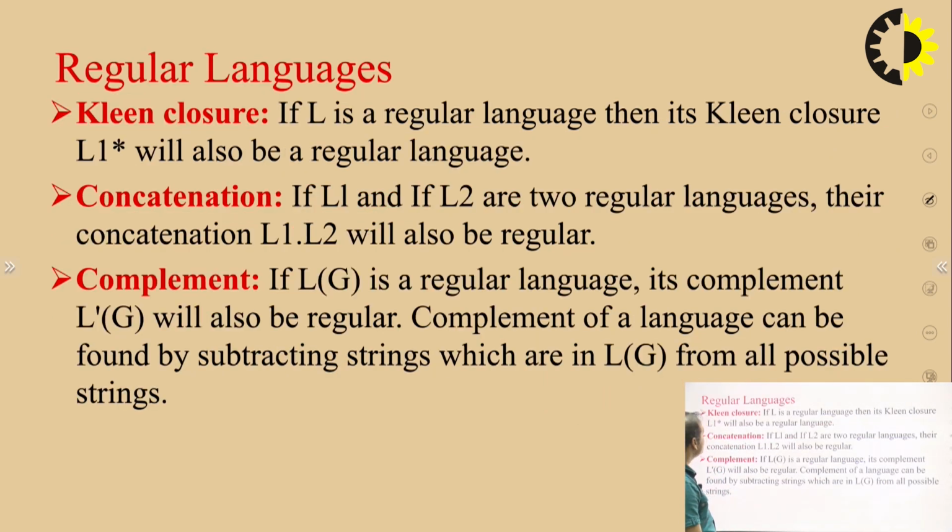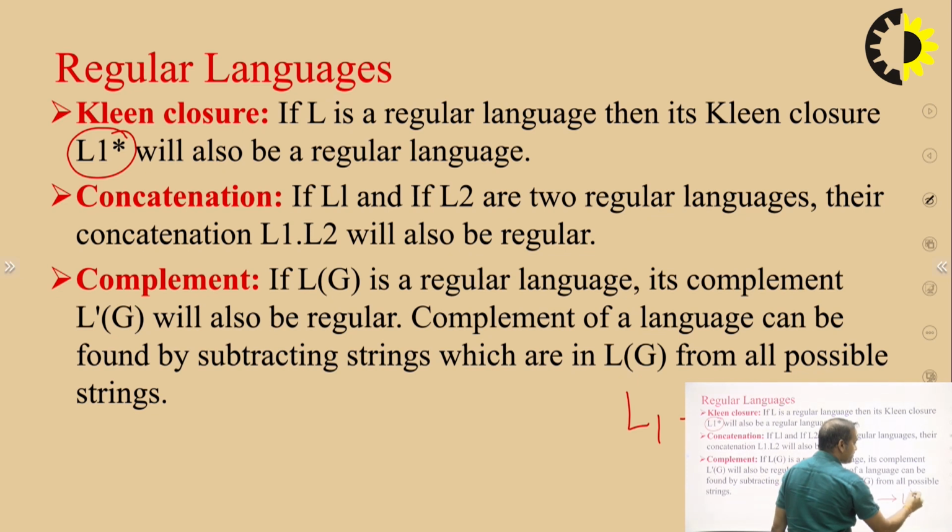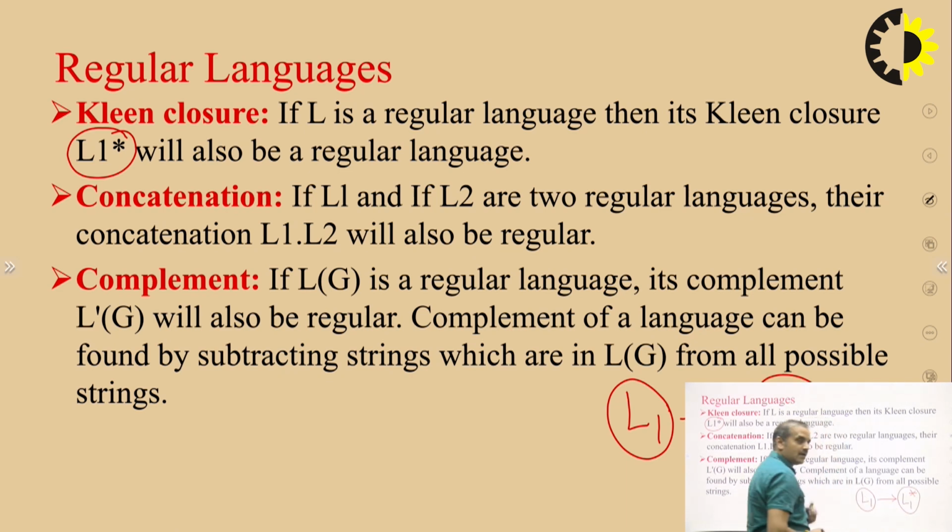Next point is Kleene closure. If L is a regular language, then its Kleene closure is written as L star. This is an example of Kleene closure. If L1 is a regular language, then the Kleene closure of L1, written as L1 star, is also a regular language. This is the basic concept of Kleene closure.